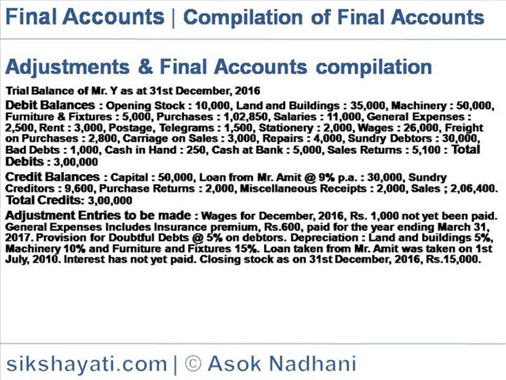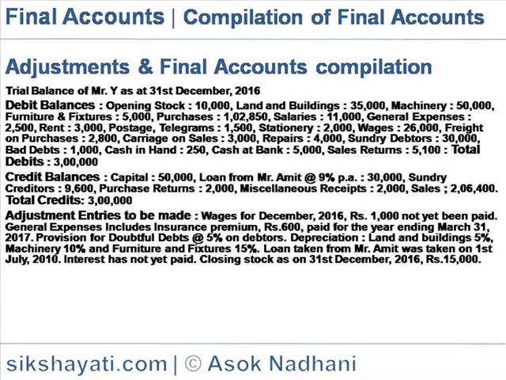Debit balances: opening stock 10,000, land and buildings 35,000, machinery 50,000, furniture and fixture 5,000, purchases 1,02,850, salaries 11,000, general expenses 2,500, rent 3,000, postage and telegram 1,500, stationery 2,000, wages 26,000, freight on purchases 2,800, carriage on sales 3,000, repairs 4,000, sundry debtors 30,000, bad debts 1,000, cash in hand 250, cash at bank 5,000, sales return 5,100.